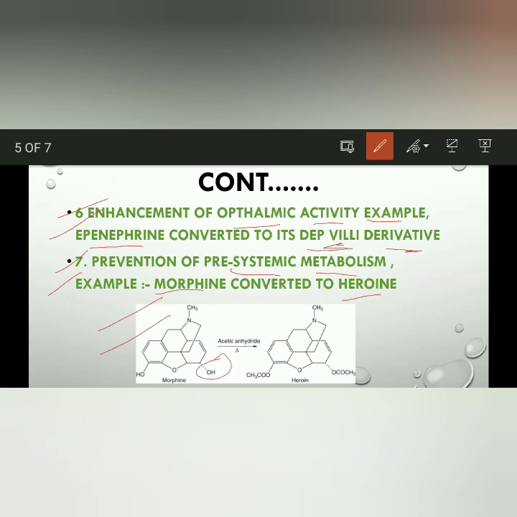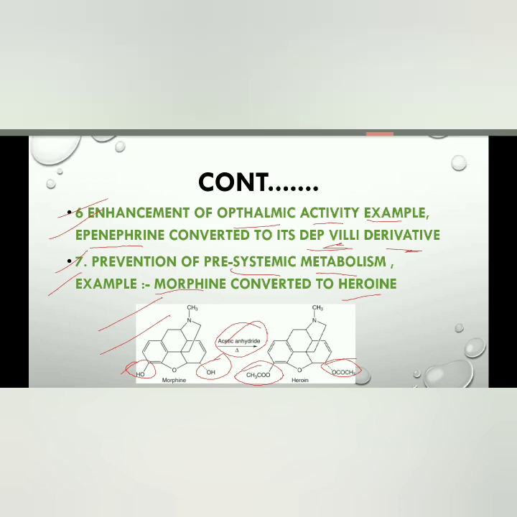When morphine is treated with acetic anhydride, both OH hydroxy moieties change into the CH3COO acetate group, and then it is known as heroin. In this way morphine is converted into heroin, and it helps in the prevention of pre-systemic metabolism.